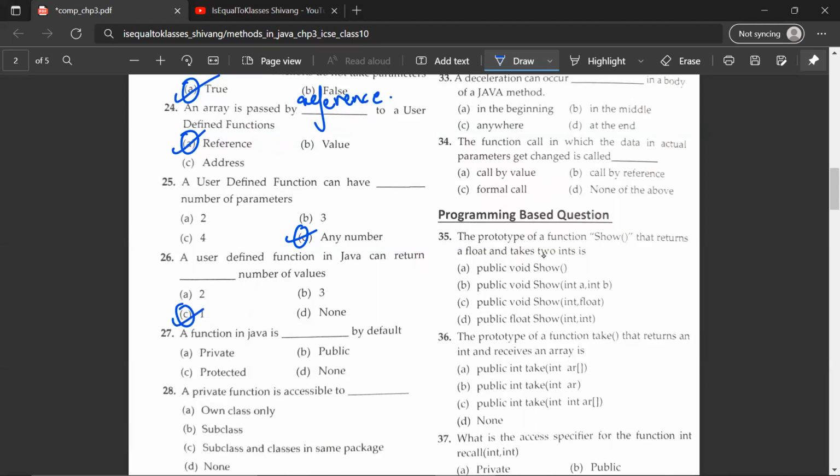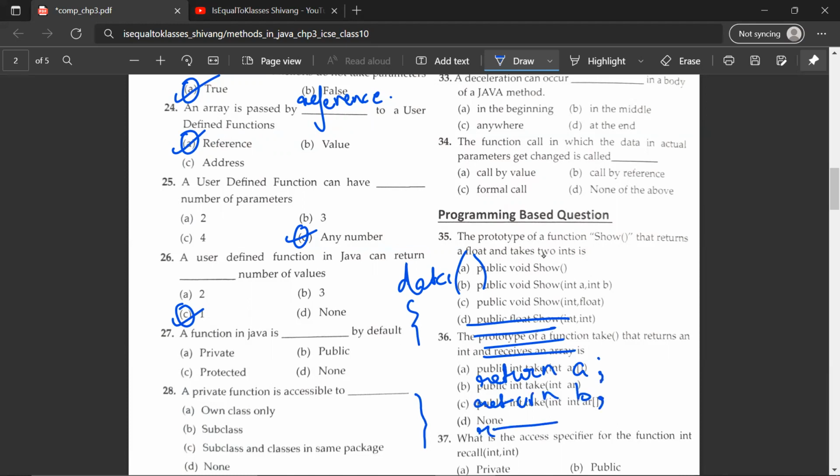So if you have a function known as data, and you write your usual code, the first line, second line, third line, fourth line, and then you write return, say for example, a variable A, and then you keep on writing return B, return C. Only one statement will be executed out of all these return statements, no matter how many times you write the return statement. So the correct answer would be C.